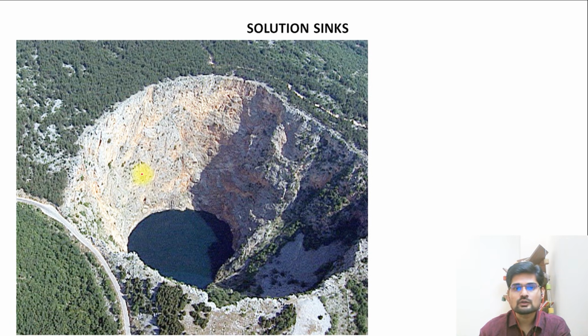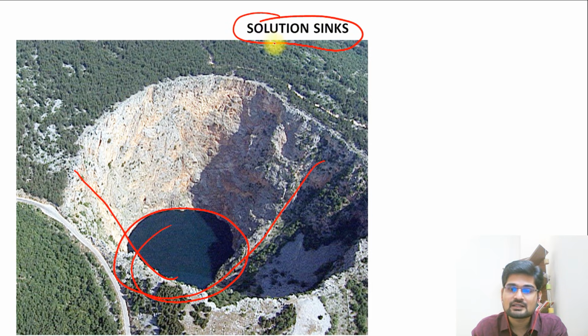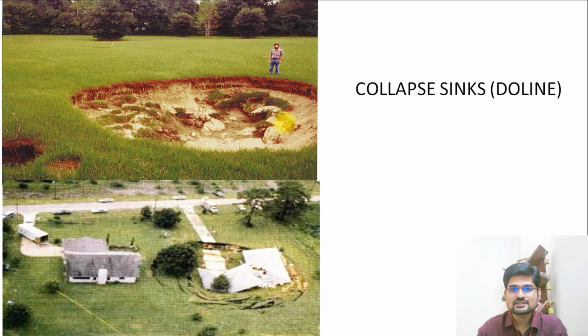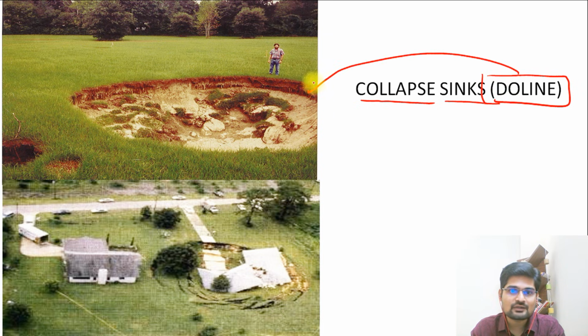Now, when this sinkhole is further becoming bigger, this funnel is becoming very large in the landscape, then it is known as a solution sink. So that is the difference between a sinkhole and a solution sink. It is just the scale difference. So this is a huge one, right? Then there are certain features which are of localized nature, like these collapse sinks, which are known as dolines. So these dolines are called collapse sinks.